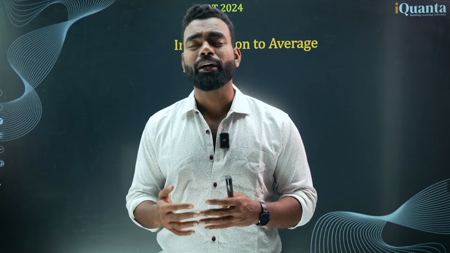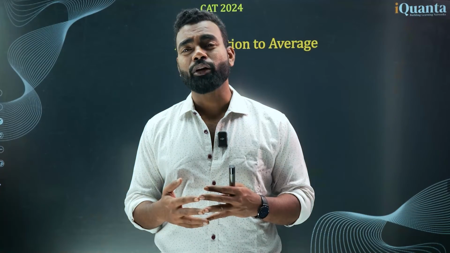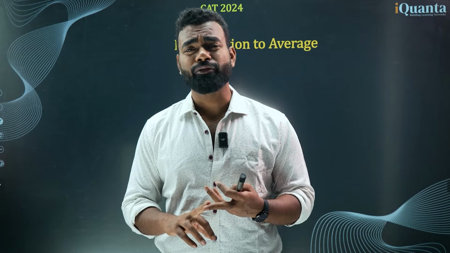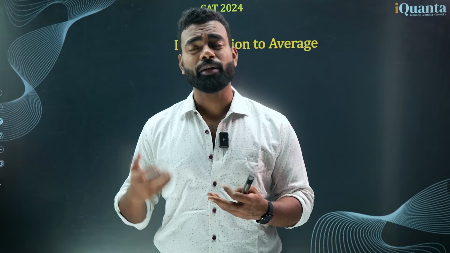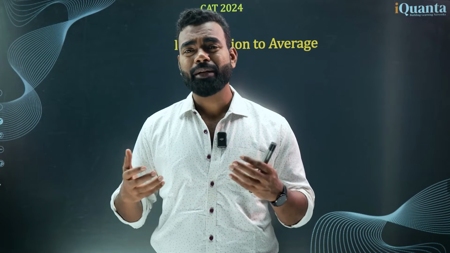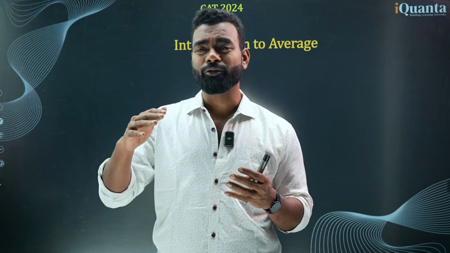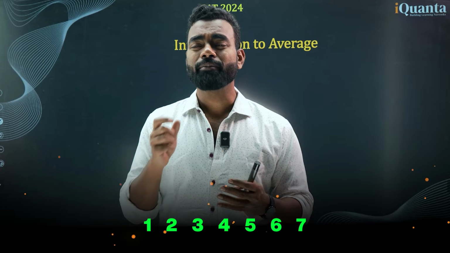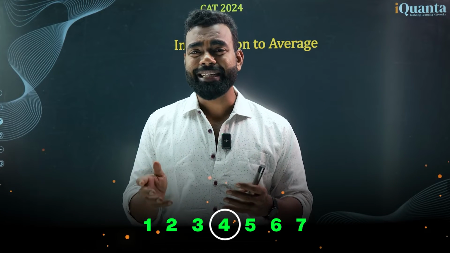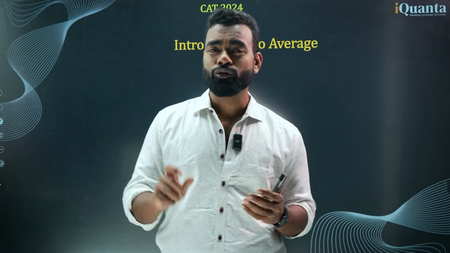Think about where we need to find averages. Whenever you are going for a B school, especially in India, we always look at one thing mostly: the mean CTC of that B school, or sometimes the median CTC, because median is sometimes much more reliable. Median gives you the middle value. Let's say 1, 2, 3, 4, 5, 6, 7. The middle value is 4, so 4 is the median, and in this case the mean is also 4.